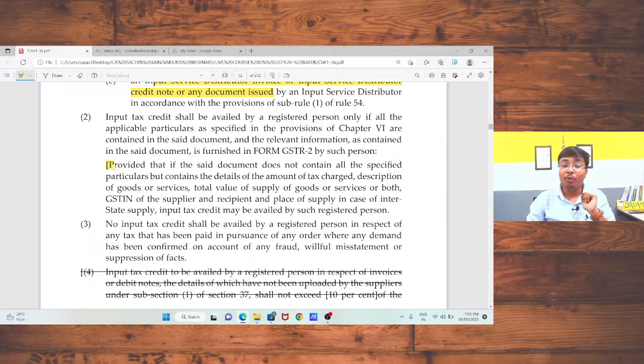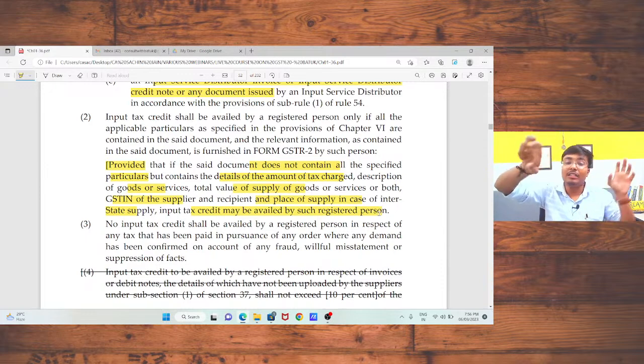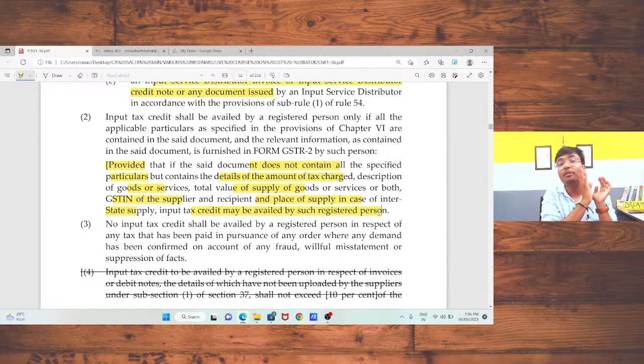So here, the proviso provides that if the said document does not contain all the specified particulars but contains the details of the amount of tax charged, description of goods and services, total value of supply of goods and services, GSTIN of supplier, recipient and place of supply in case of inter-state supply, input tax credit may be availed by such registered person. That means the proviso has saved us here. The proviso says that if all the particulars are not mentioned, but the specified particulars are mentioned, in that case you are eligible to take the input tax credit.